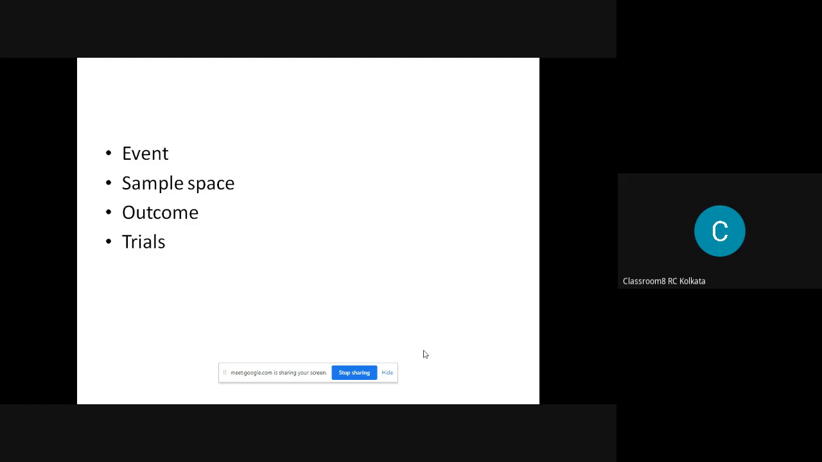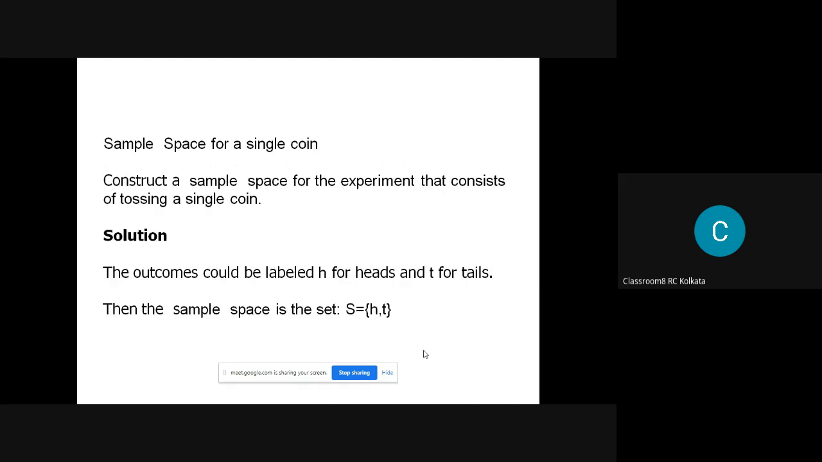Suppose you are tossing 2 coins, or you are tossing 1 coin. The sample space is either head or tail. Head or tail is the outcome, but the sample space consists of the 2 results. That is what is known as a sample space. And trials means how many times you want to flip, whether you are flipping it once or twice. The sample space of a single coin is head or tail, so head or tail is your outcome. Sample space is usually written with curly braces.